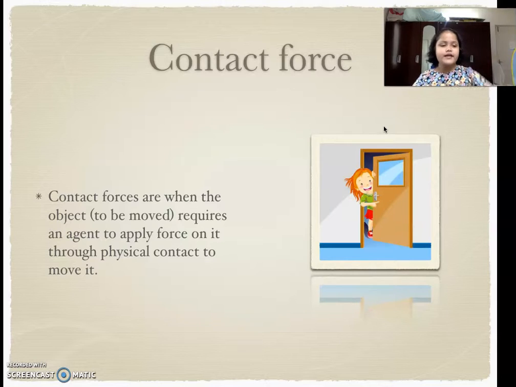Basically, if I take this mouse, and the mouse is kept here, to move it I need to touch it, which is the physical contact. So to move this I need to apply physical force. Now this is contact force, in which the mouse and my hand come in physical contact.